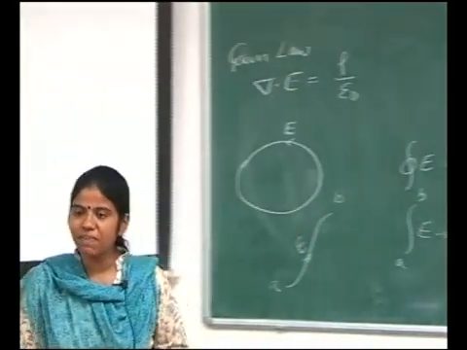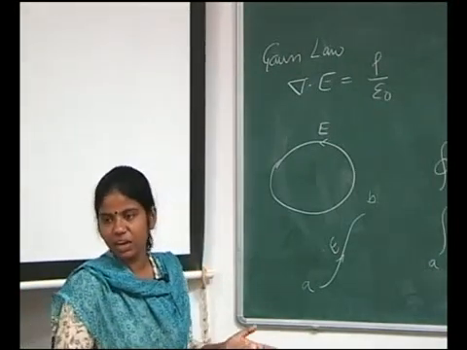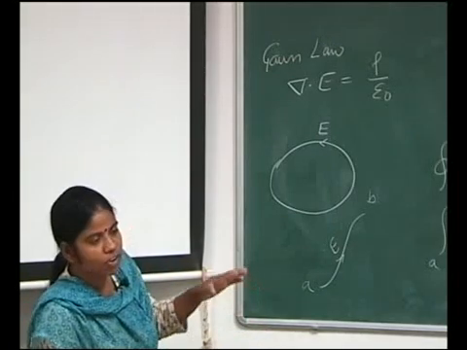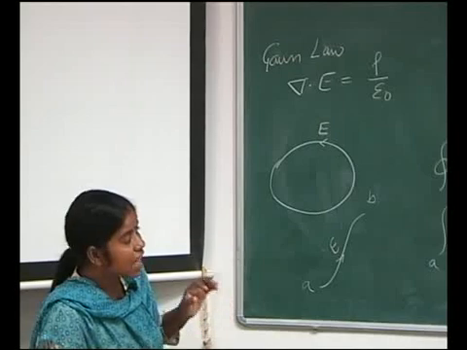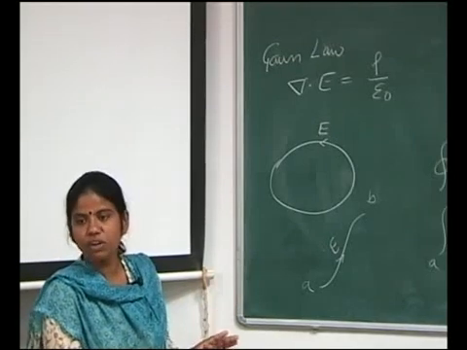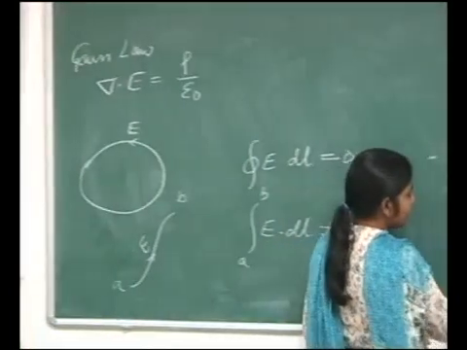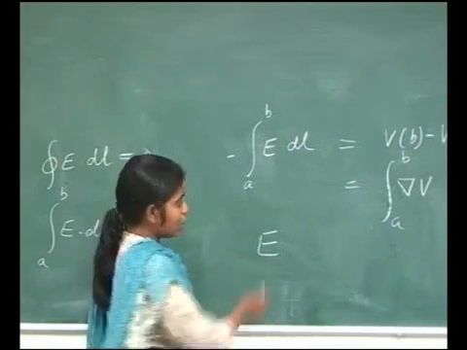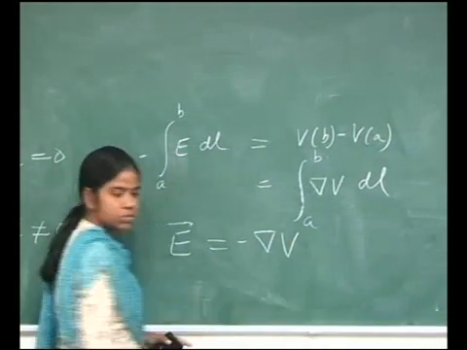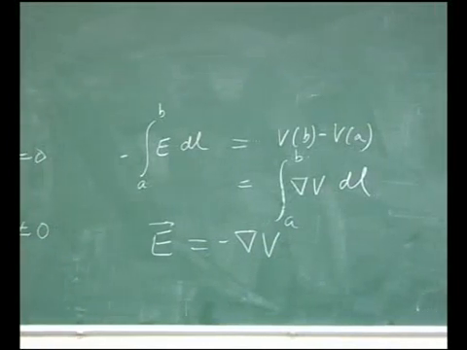If you take any vector field, it need not be an electric field, let it be any vector field, if you find that the curl of a given vector field is 0, then that vector field can always be represented as gradient of some scalar field. So, it means I can write that E vector field is equal to gradient of some scalar field V, and I call V the scalar potential.